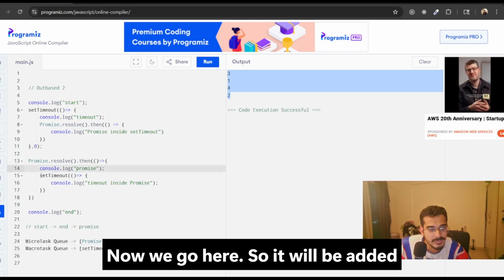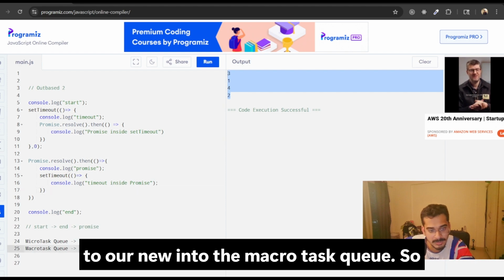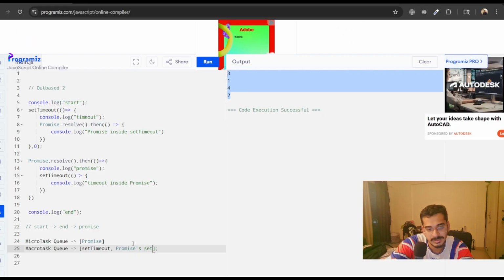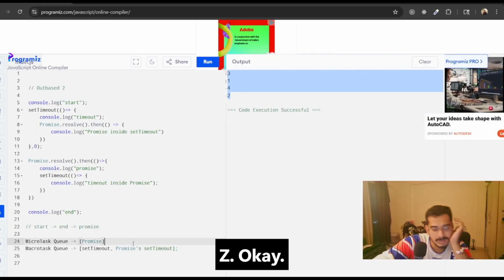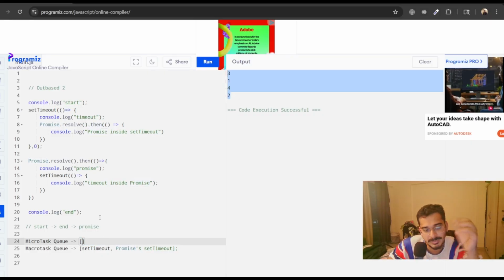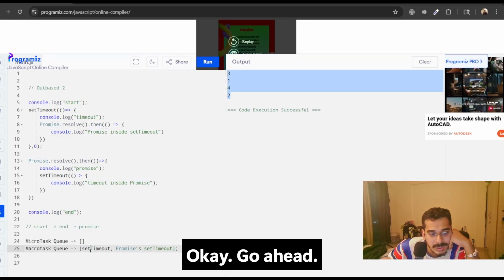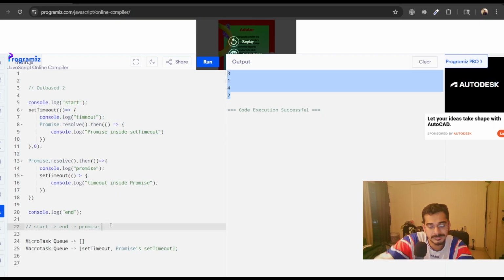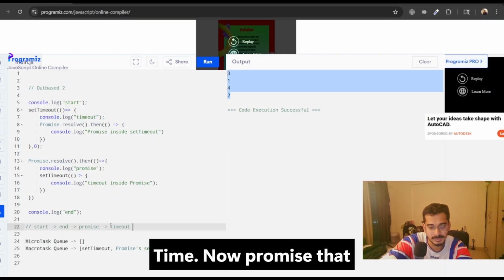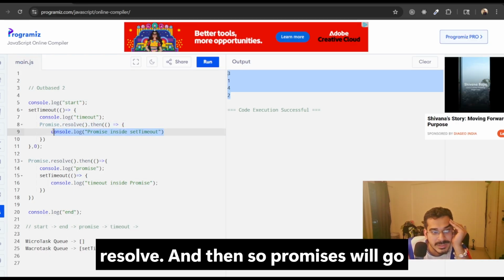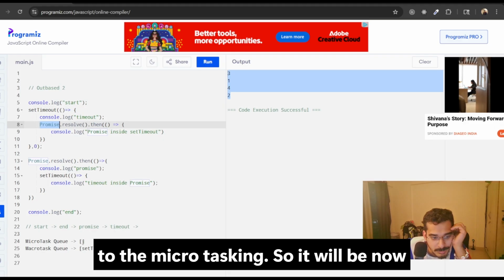Now we go here, and this will be added to the macrotask queue, so it will have the promise's setTimeout. It gets resolved now and the microtask queue is empty. We come here to the setTimeout, and timeout will be logged. Now promise.resolve then, so the promise goes to the microtask queue.